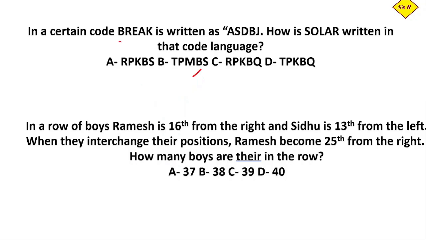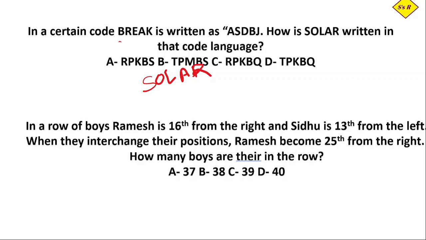So we have to find the code for solar. In the same case, for B the first letter is a previous letter that we have to write, so we follow the same rule.